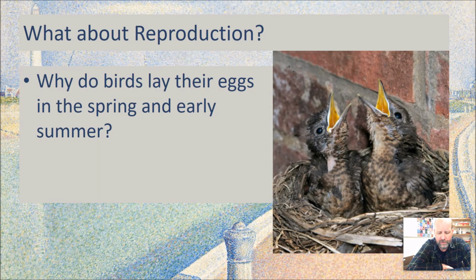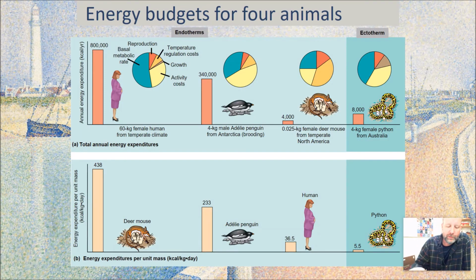So this should be a pretty straightforward question. I think you could answer this pretty easily because reproduction is tricky, right? It's a big investment. It's something you really have to juggle when you're going to do this. So why do birds always lay their eggs early in the season? That's a question you should be able to answer. Now, looking at these organisms, just looking at the overall energy budget, it's kind of interesting because you can see we're a lot bigger, so we have a lot higher amount of energy that we use than some of these smaller organisms.